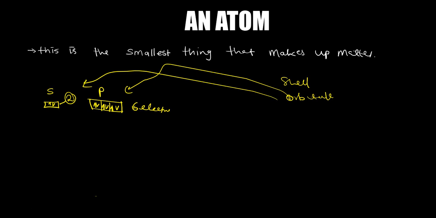Then there's what we call a subshell. A subshell is just like a path, within a boundary where an electron will be found, but specifically where? In the orbital. So electron configuration also should be shown. Let me show you how to write electron configuration. Let's say for carbon, it has what?